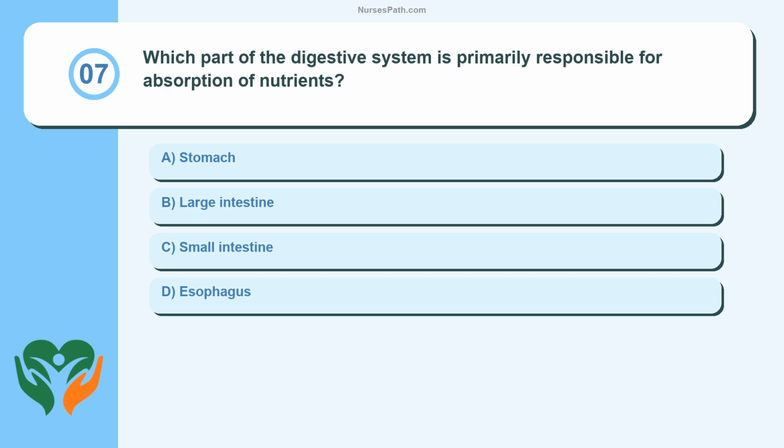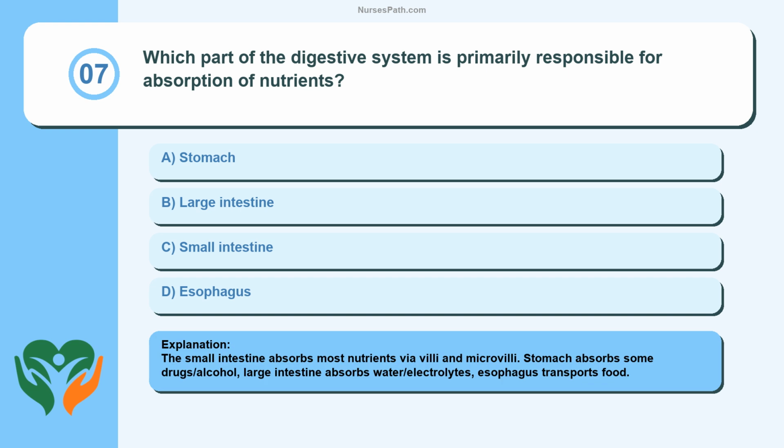Question 7. Which part of the digestive system is primarily responsible for absorption of nutrients? Stomach, large intestine, small intestine, esophagus. The small intestine absorbs most nutrients via villi and microvilli. Stomach absorbs some drugs/alcohol, large intestine absorbs water/electrolytes, esophagus transports food.